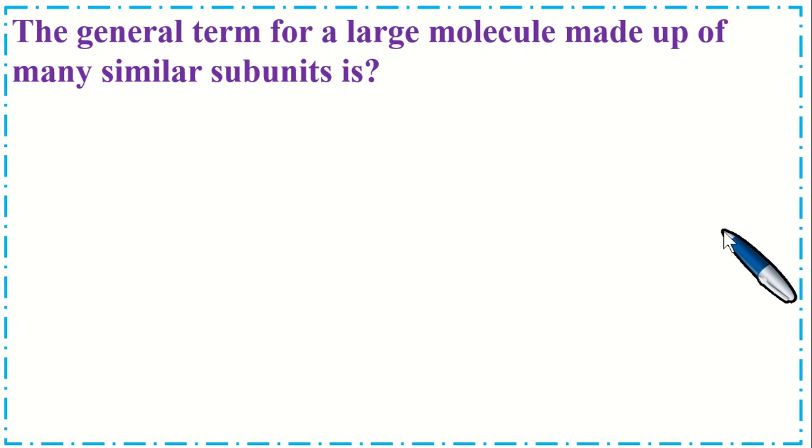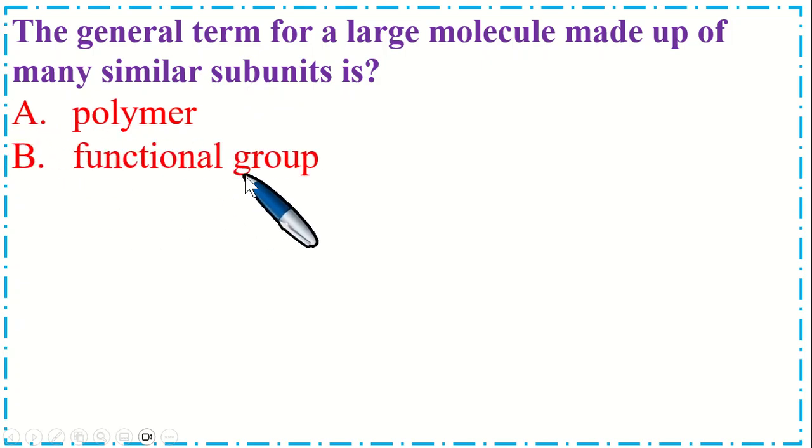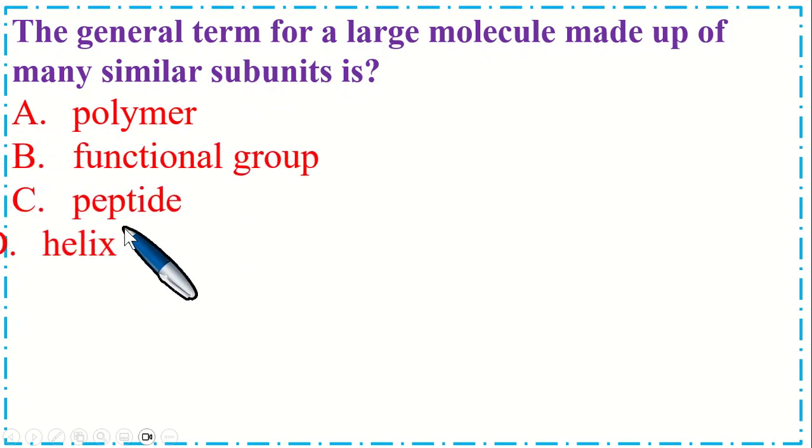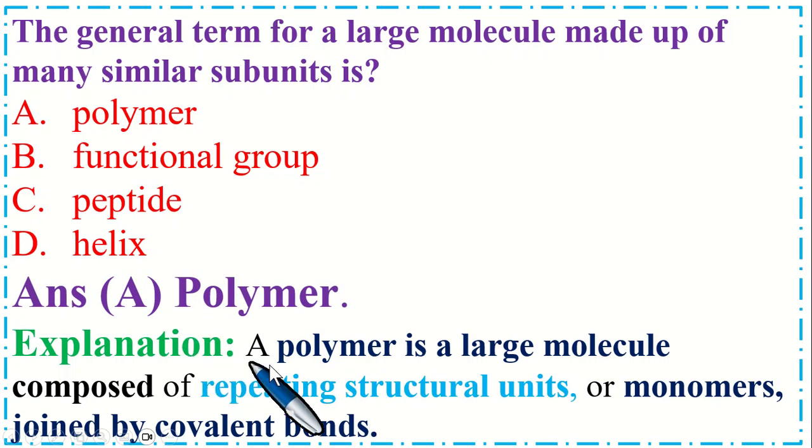Dear students, this is a very important MCQ. The general term for a large molecule made up of many similar subunits is option A, polymer, B, functional group, C, peptide, and option D, helix. So the correct option is A, polymer. Explanation is a polymer is a large molecule composed of repeating structural units or monomers joined by covalent bonds.